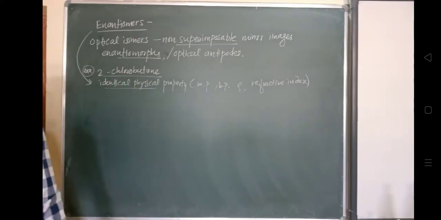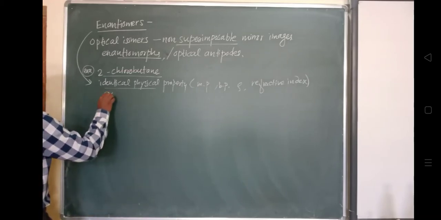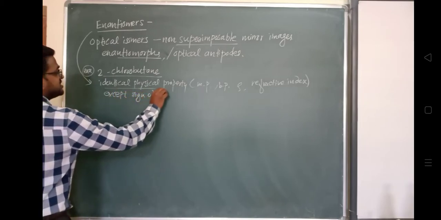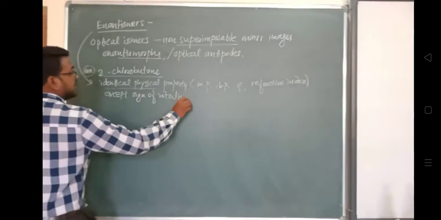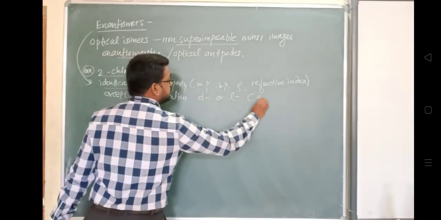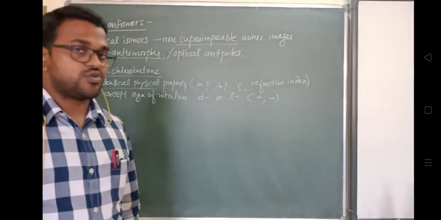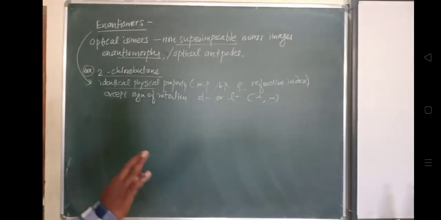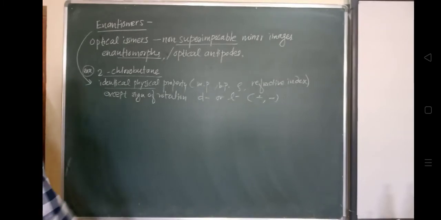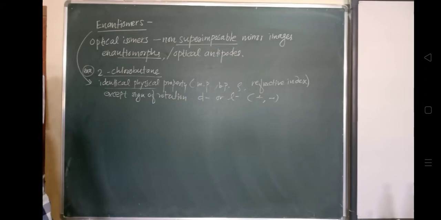Except the sign of optical rotation. What is that sign of rotation? We know it is represented by d or l, or plus or minus. This will not change because the rotation is fixed, but the other physical properties will remain identical for the enantiomers of such organic molecules.